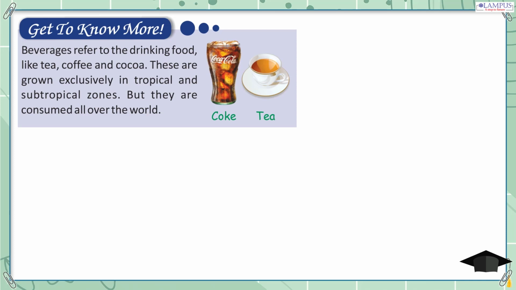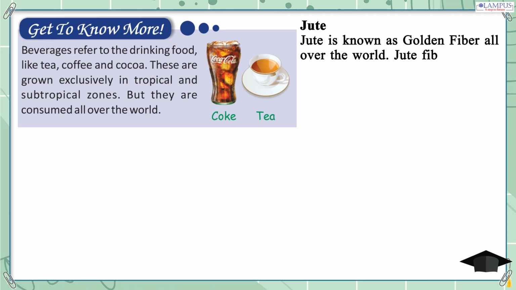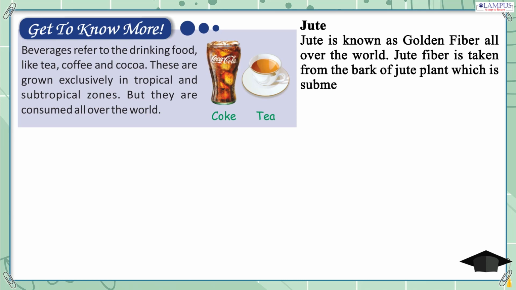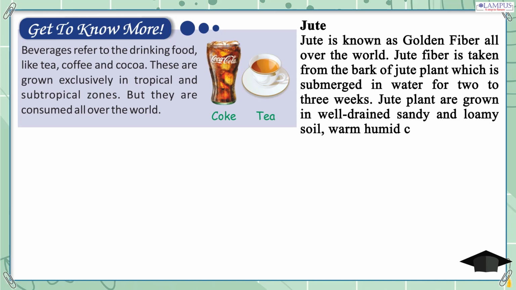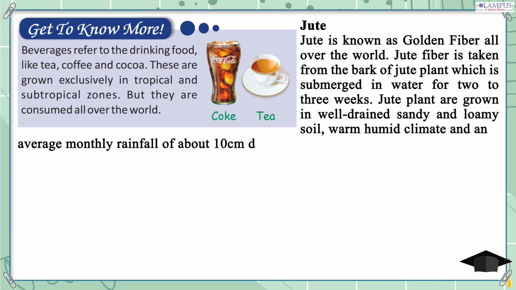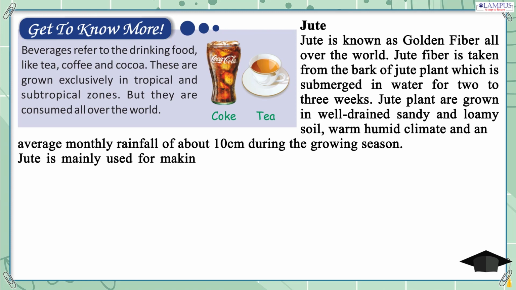Jute. Jute is known as the golden fiber all over the world. Jute fiber is taken from the bark of the jute plant, which is submerged in water for 2 to 3 weeks. Jute plants are grown in well-drained sandy and loamy soil, warm humid climate and an average monthly rainfall of about 10 centimeters during the growing season. Jute is mainly used for making sacks and other furnishing items. Plastic has given a setback to the jute industry.